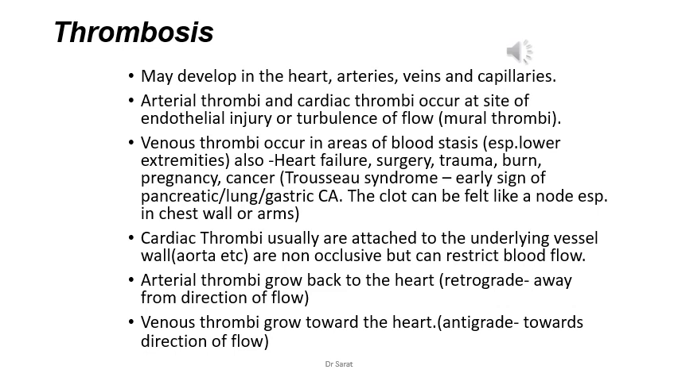It's called retrograde. So the blood flow is away from the heart usually, away from the direction. So it grows opposite to it. That is retrograde. Venous thrombi grow towards the heart. That is antegrade, towards the direction of flow. So towards the direction of flow means it goes towards the heart. Always the veins carry blood towards the heart. So the venous thrombi grow towards the heart. That is antegrade growth.